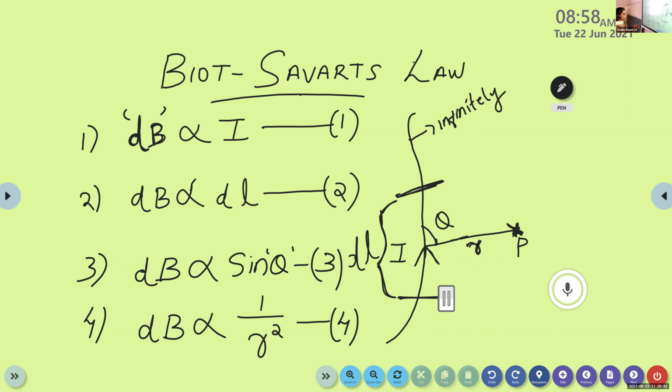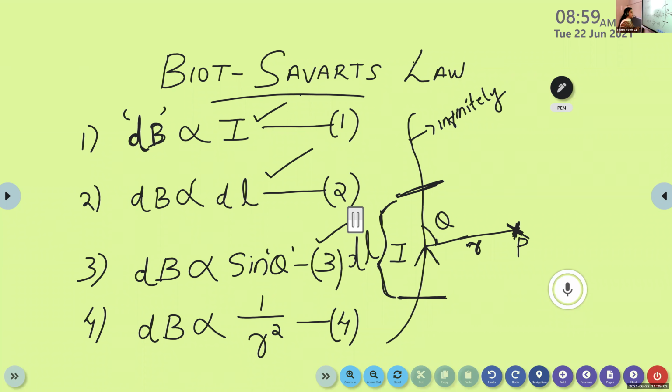So according to Biot-Savart, that small magnetic field dB produced at the point P is directly proportional to the current flowing through the conductor. It is directly proportional to the small length dl of the infinitely long straight conductor, and to the sine of the angle between the point P and that of the conductor.